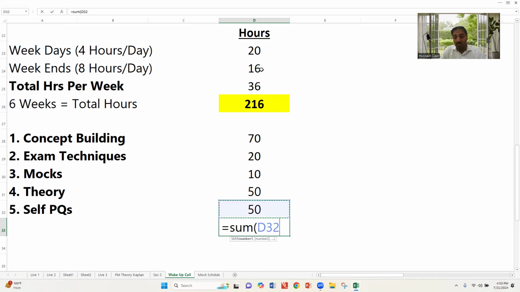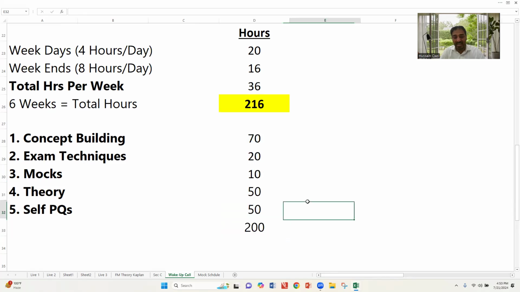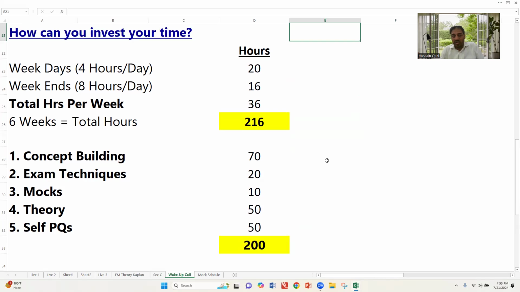Students, you have more than enough time to work out accordingly. Some students ask, sir, if we start the study from now, is it possible to cover the syllabus within the limited six weeks? The answer is yes. So students, this is how you can invest your time.